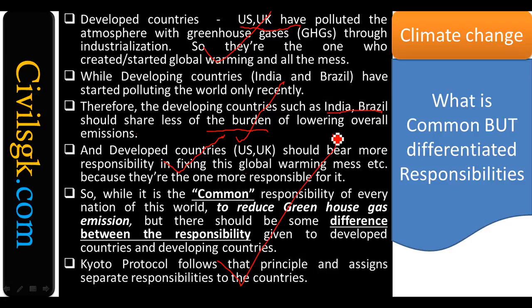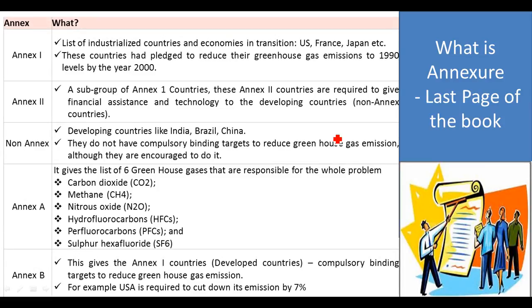So the Kyoto Protocol followed this principle and assigned separate responsibilities to each and every country. For assigning separate responsibilities, the countries have been demarcated into separate tables. We will see. You understand the point? This is called an annexure. Annexure means the last page of the book, what we call normally, right?